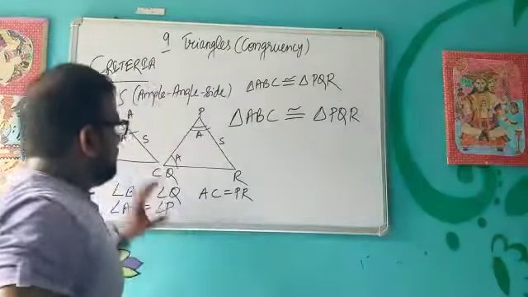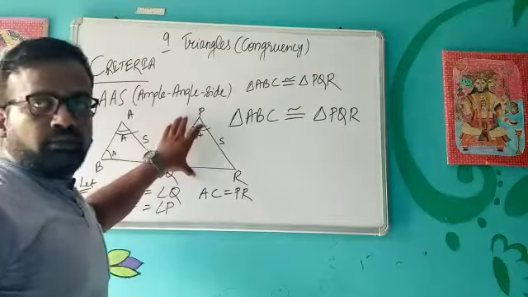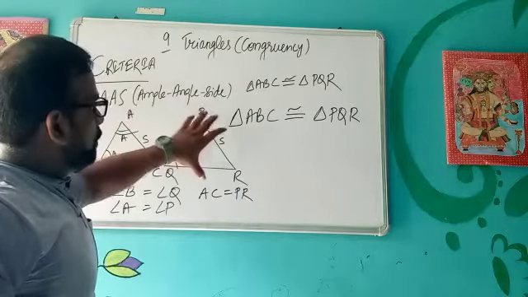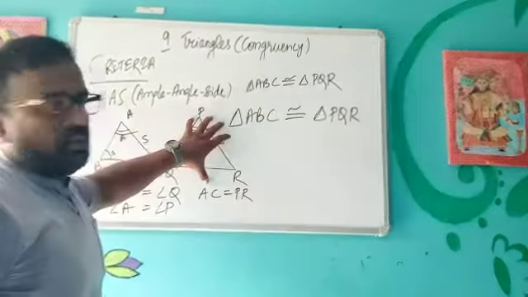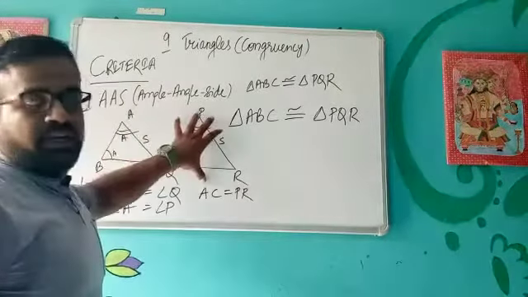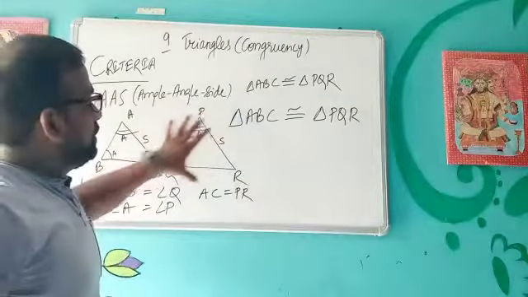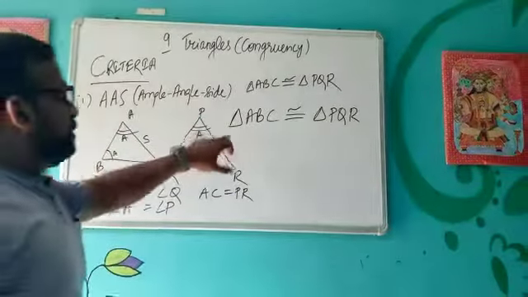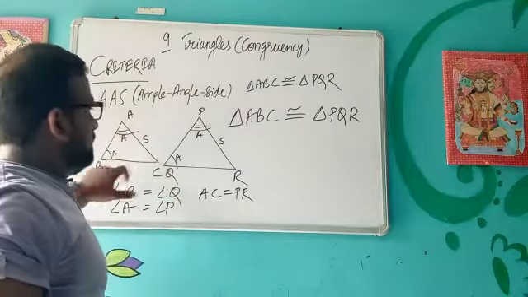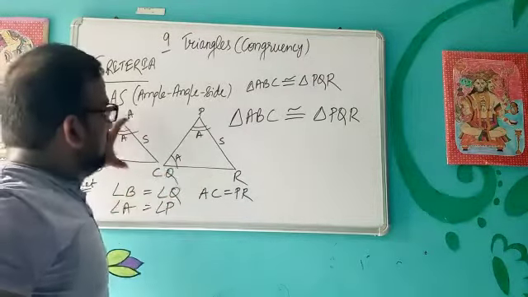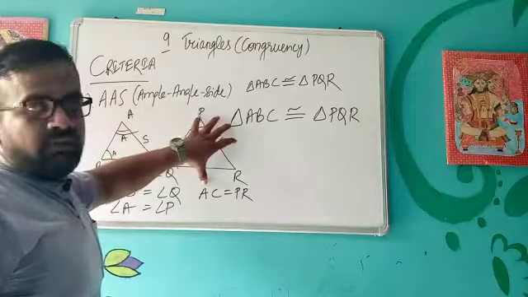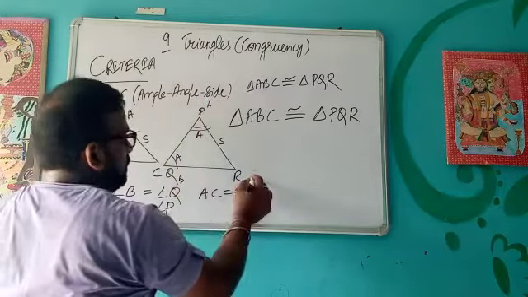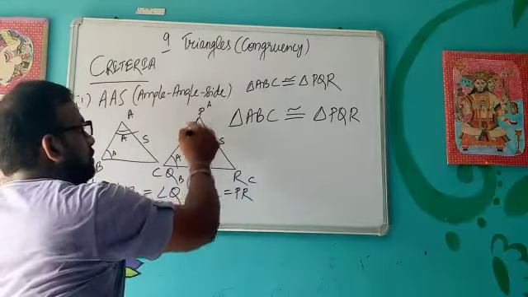When I say that triangle ABC is congruent to triangle PQR, if you pick ABC and put it on PQR, then ABC should completely cover PQR.